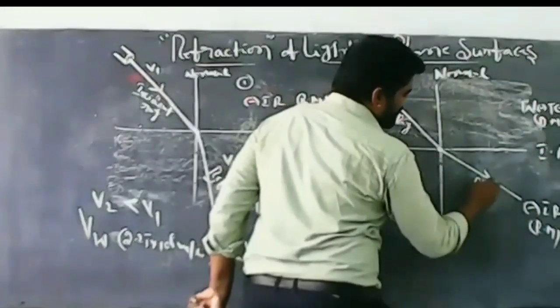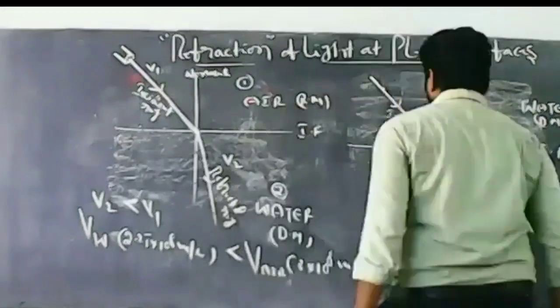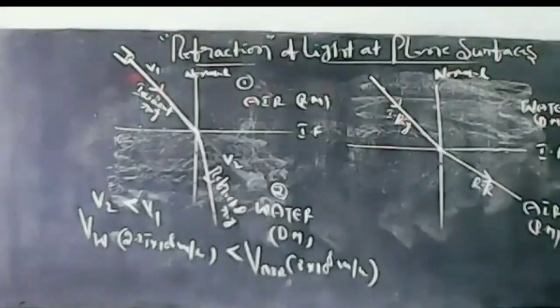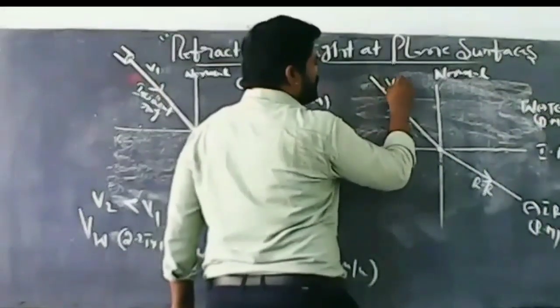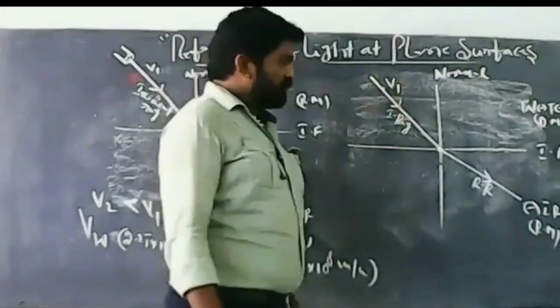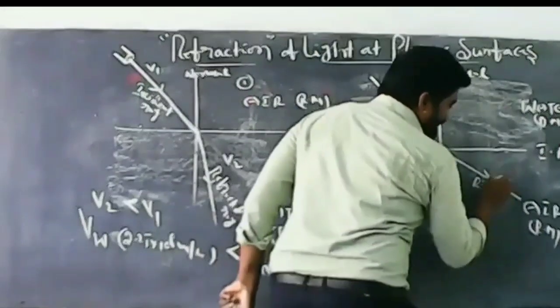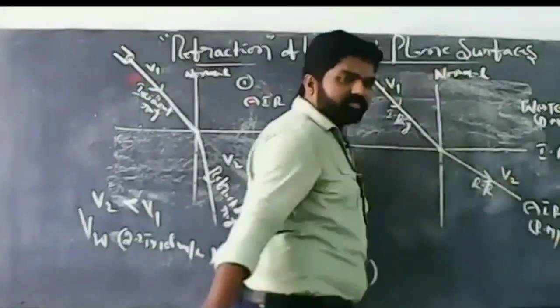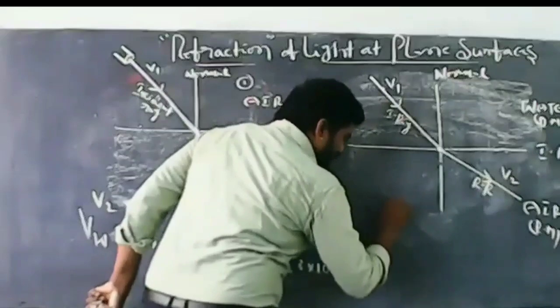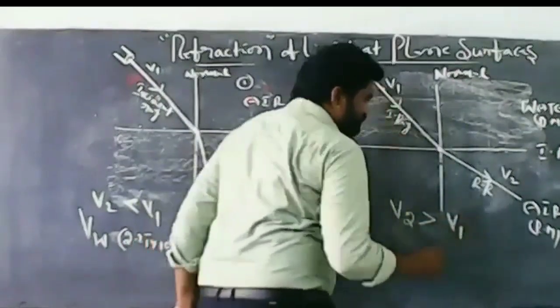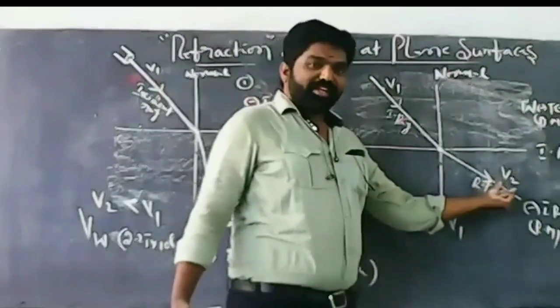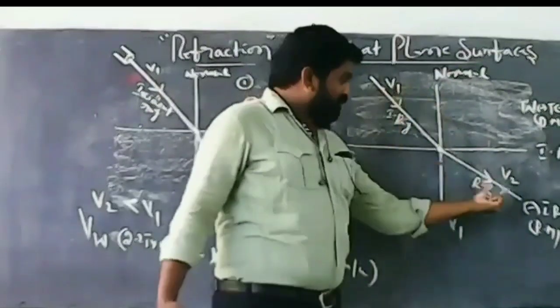Then this light ray is the refracted ray. Incident ray, refracted ray. Here the velocity of light in water is v1. The velocity of light in air is v2. Here v2 is greater than v1.